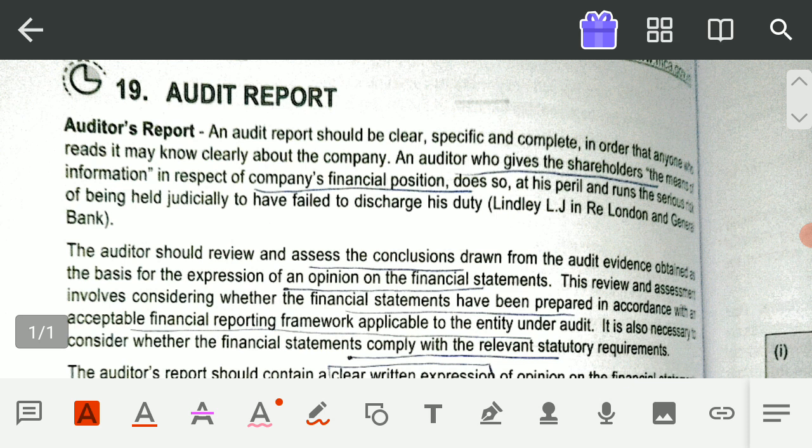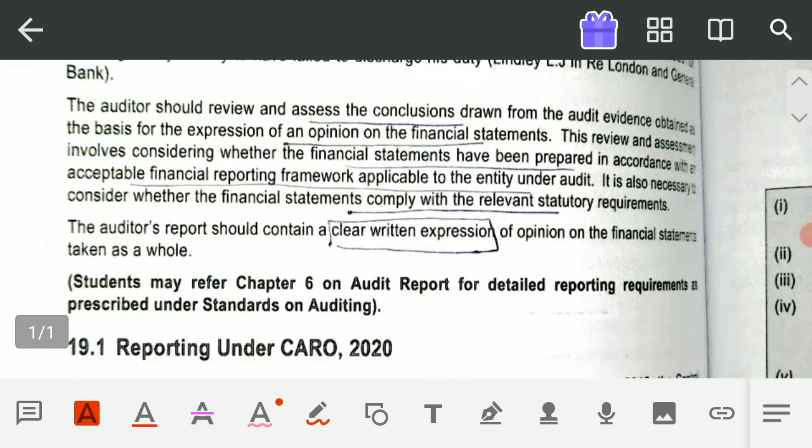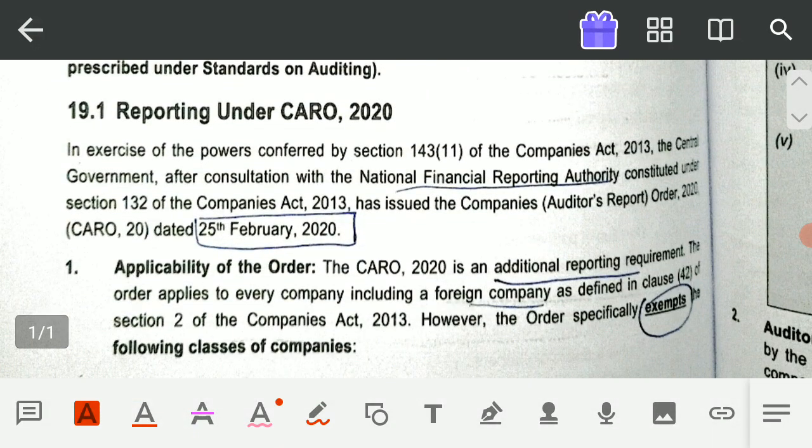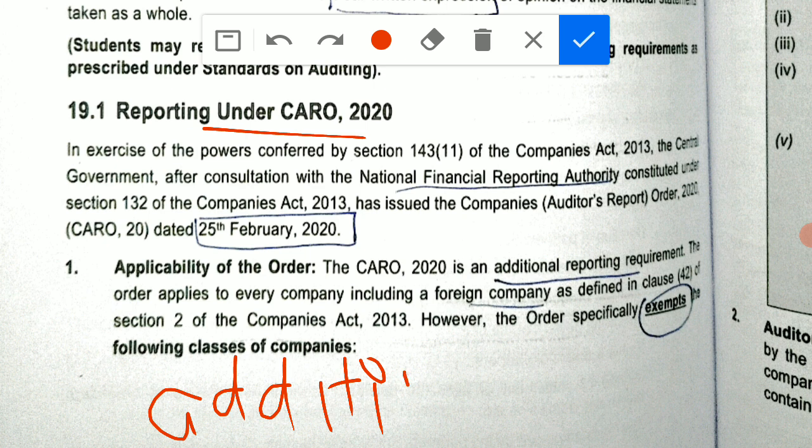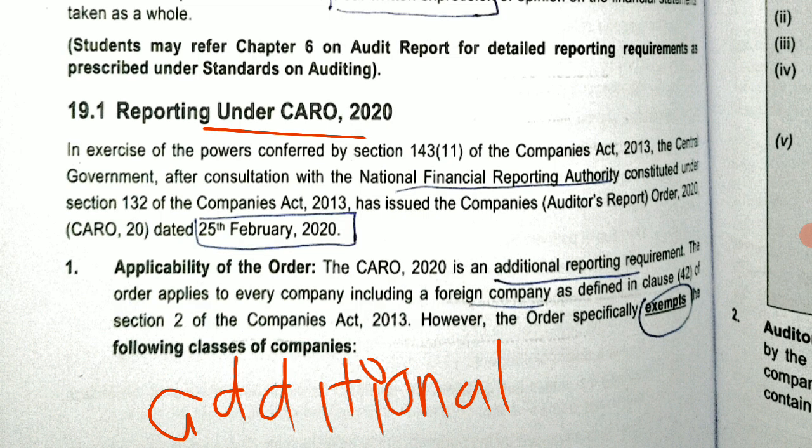In that audit report, one additional reporting requirement is there, and that reporting is due to CARO. There is one additional reporting that a chartered accountant or the auditor is supposed to do in the audit report along with the other clauses of the audit report.